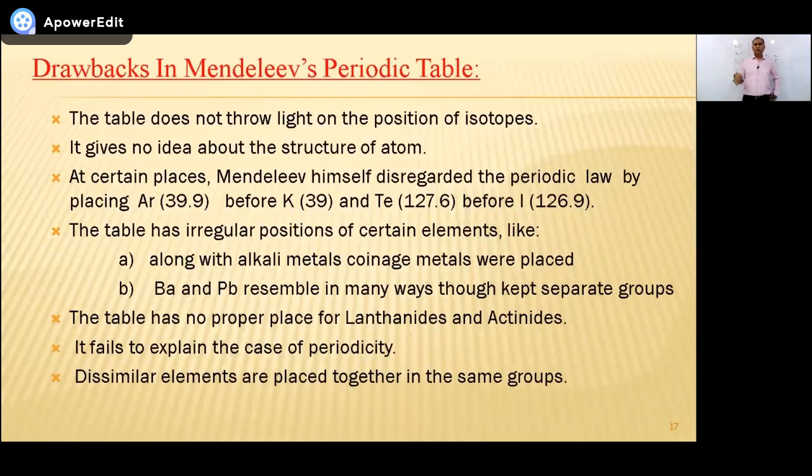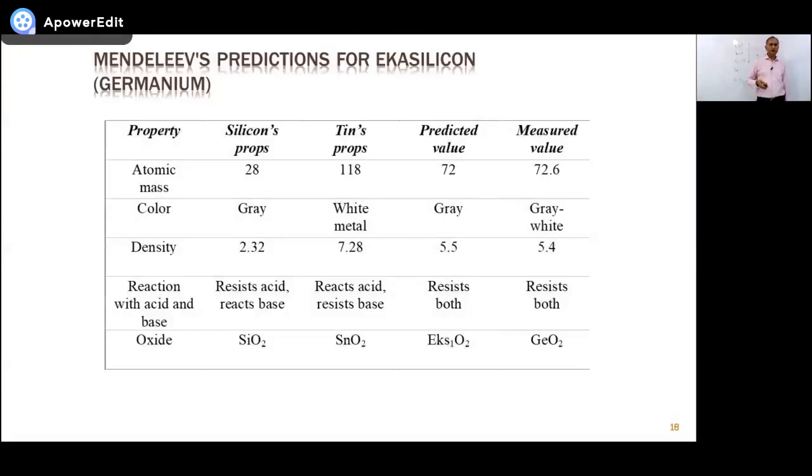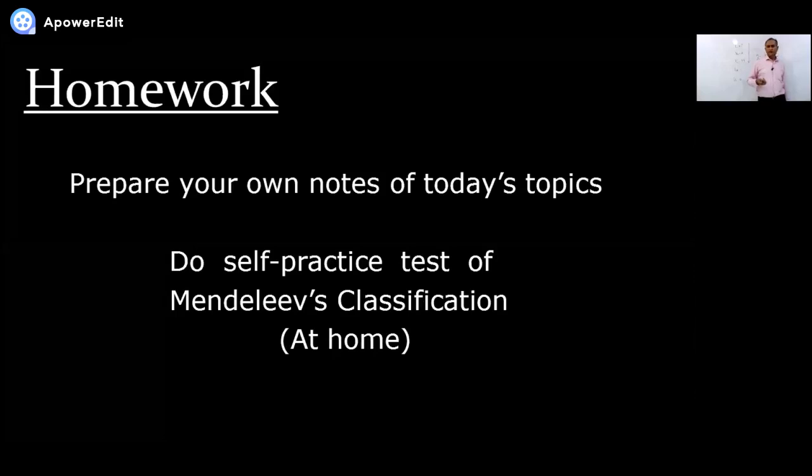So, with the drawbacks, we'll continue next. What is your homework? Nothing. Just do the self-practice test of Mendeleev's classification. That's all. Prepare your own notes.